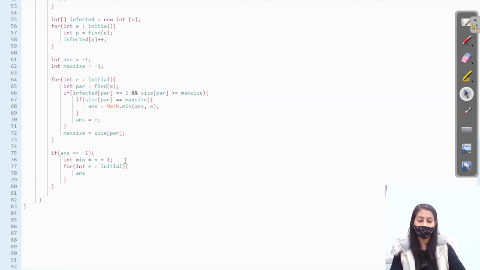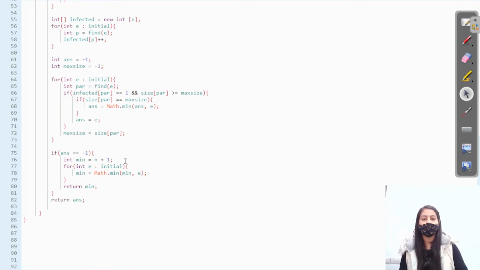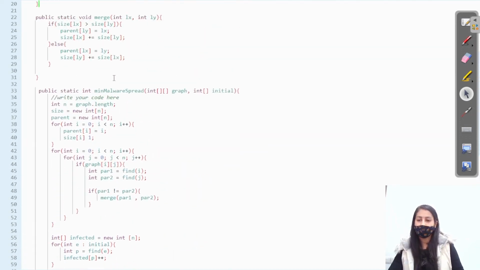Answer is what? Sorry, minimum. Let's name it as minimum. Minimum is what? The minimum value, the minimum of min and e, right? So return min in this case if we are unable to find any answer, otherwise return the answer that we found, right? So this is our code.